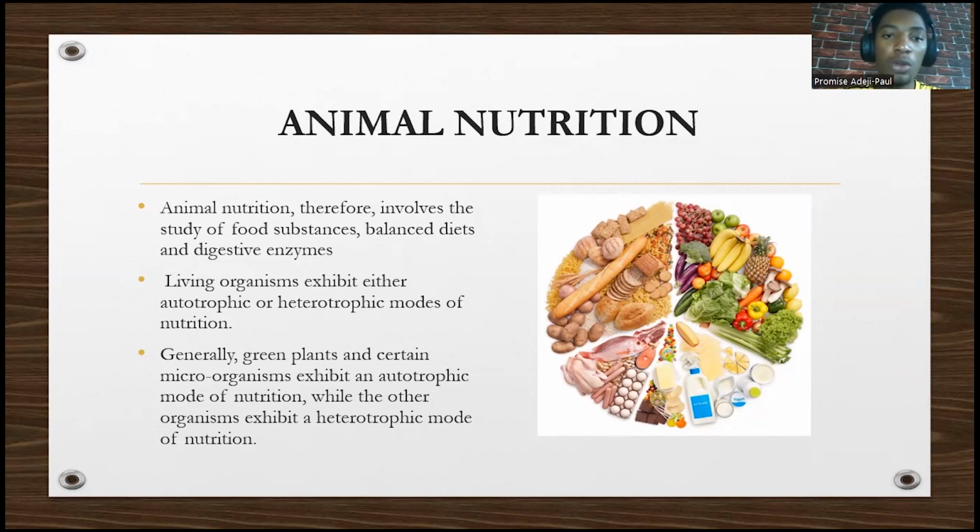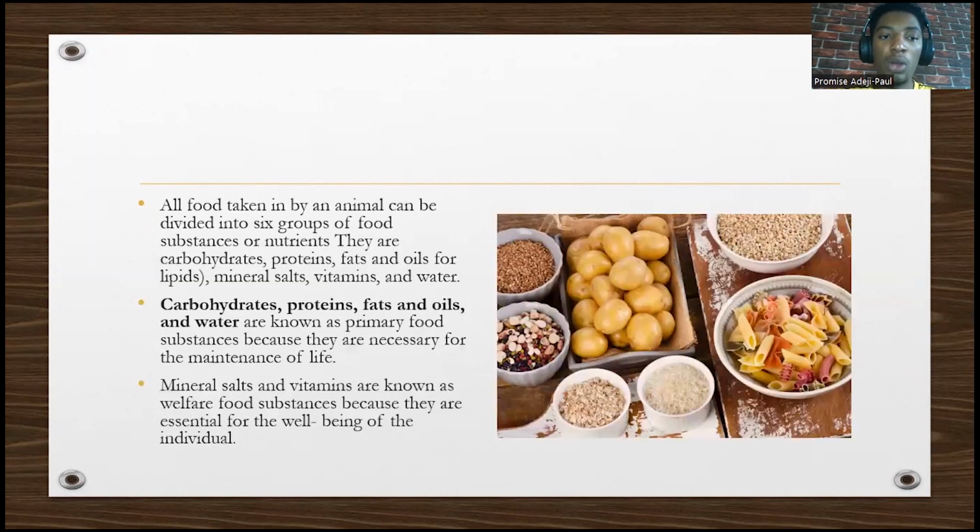heterotrophic mode of nutrition. All food taken in by an animal can be divided into 6 groups. And what are they? Carbohydrate, protein, fat and oil, mineral salt, vitamins, and water. These are things they teach us in lower classes. But take note, water is actually a class of food. Please, it's a very, very important class of food. It might sound funny, but it is.